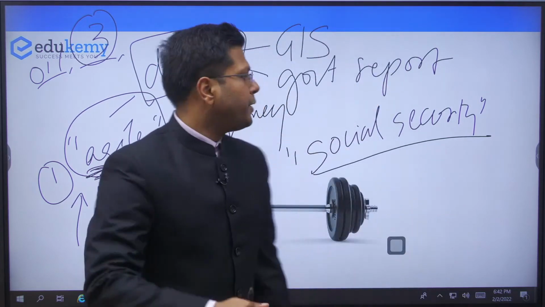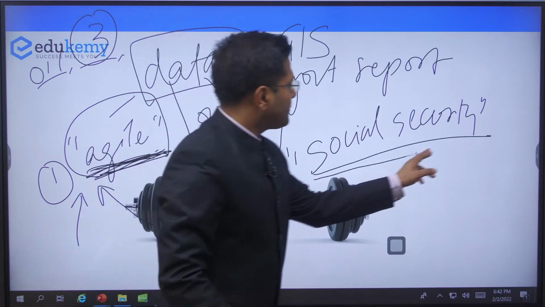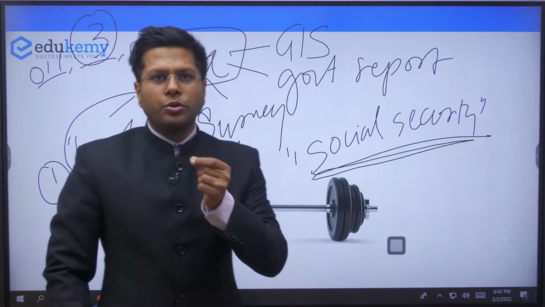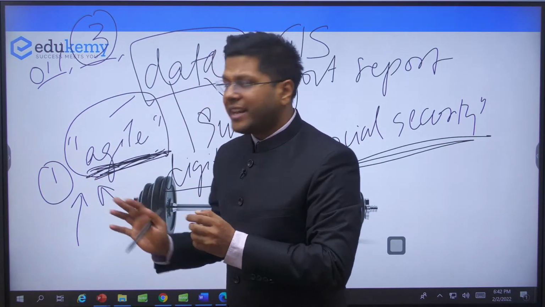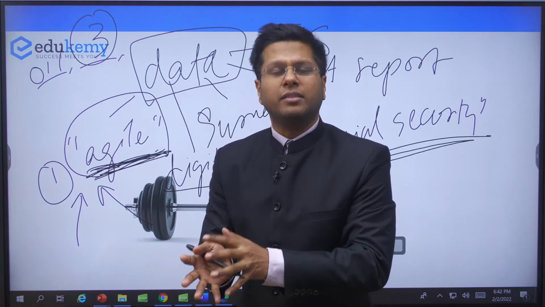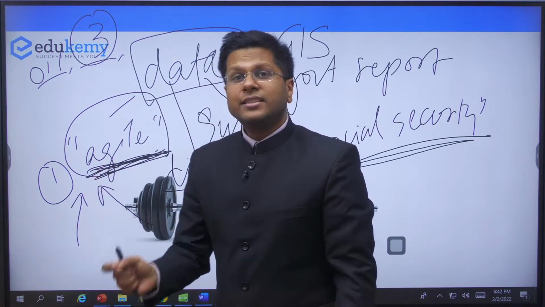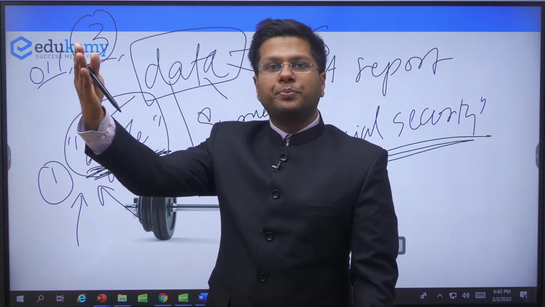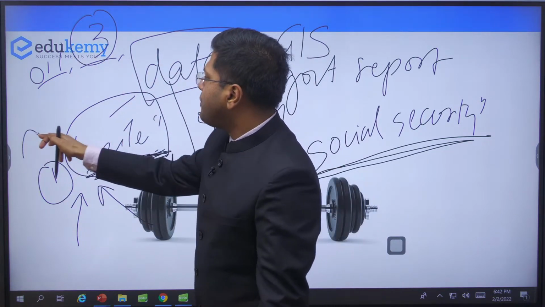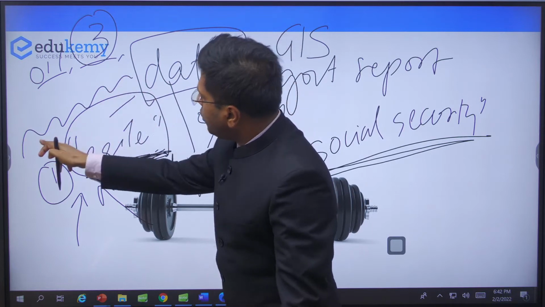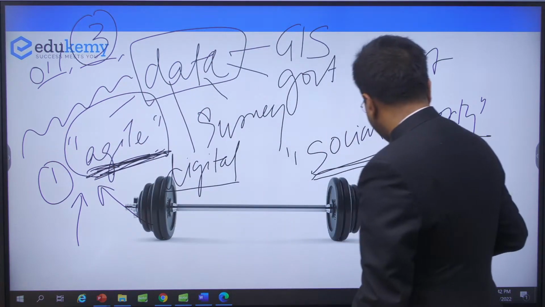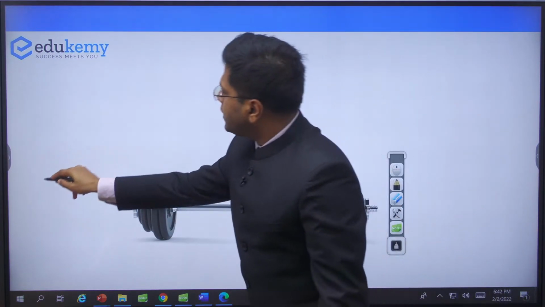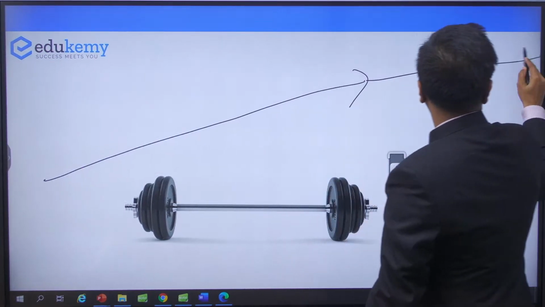Now, the other component of it is social security. See, in the agility approach, the advantage is that we are able to quickly mold ourselves to the situation, right? But on the other hand, the shortcoming of this is that we are not able to see the long-term picture. We will be able to chart a course, we will be able to move, but we don't know what we are going to envisage or envision after 5 years or after 10 years.